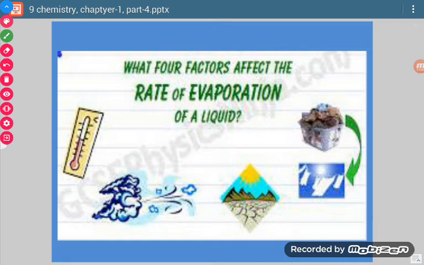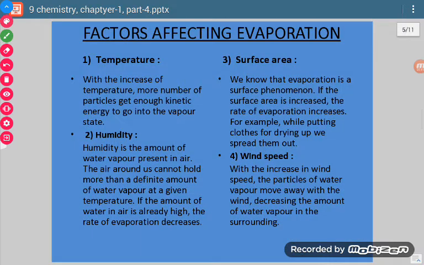Okay, now there are four main factors which affect the rate of evaporation. Those factors are temperature, humidity, surface area, wind speed. These are four factors. Now let us discuss one by one. Temperature. With the increase of temperature, more number of particles get enough kinetic energy and so they change into the vapor state. So if we increase the temperature, the evaporation process will increase because the kinetic energy of molecules will increase.